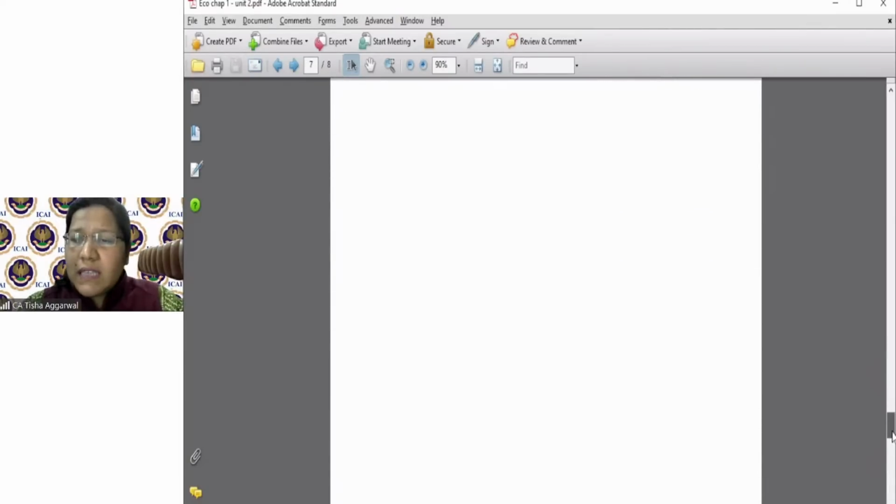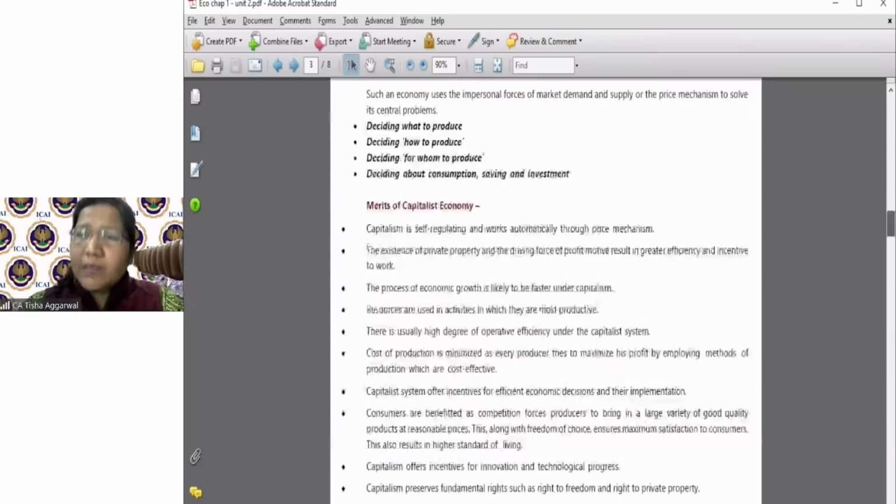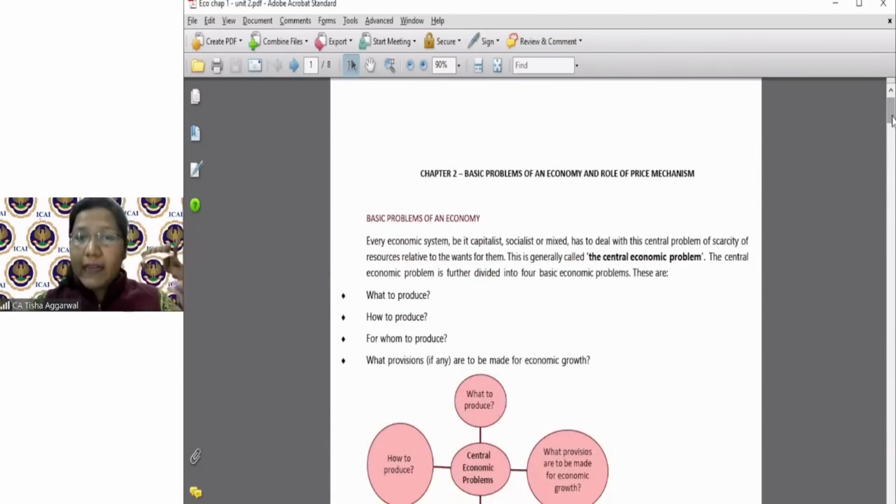Okay, so still, despite all these three things, we see that India has adopted a mixed economy. We always have the edge over both the public sector and the private sector, and there is an amalgamation of both the things that we are doing. So let's have a quick recap of what we did in the class.